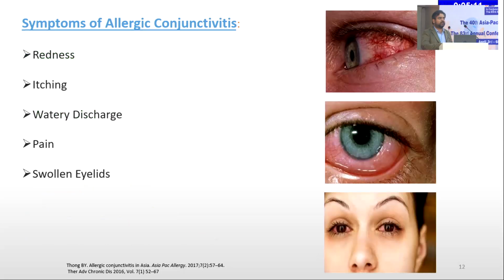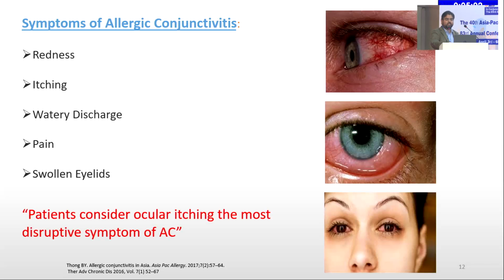Symptoms of allergic conjunctivitis are redness, itching, watery discharge, pain, as well as swollen eyelids, as you can see from this picture. Itching is the most common and disruptive symptom of allergic conjunctivitis.